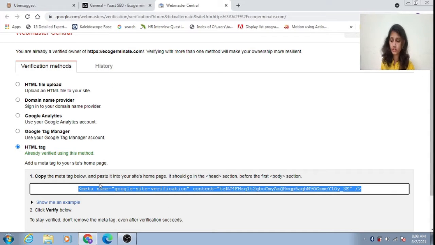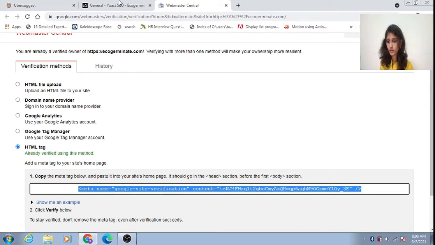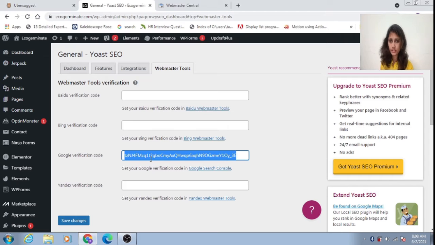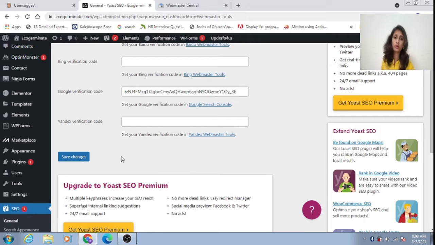You will be receiving this code. Copy this code, paste it here and save it. Once it is saved, your website is integrated with Google, and you can start doing SEO so that you can rank your website in Google.